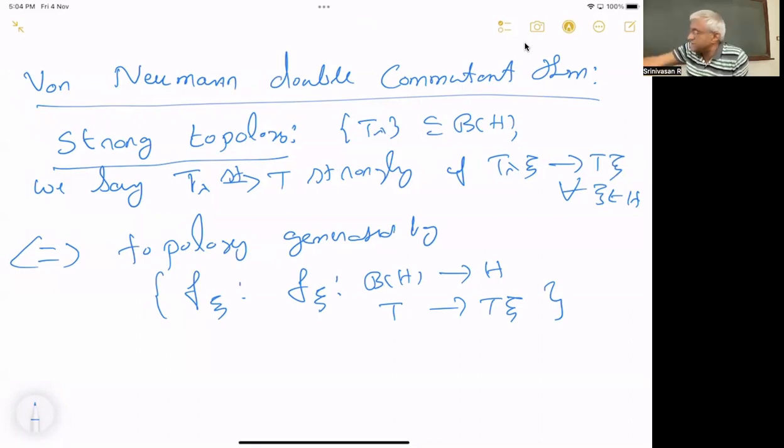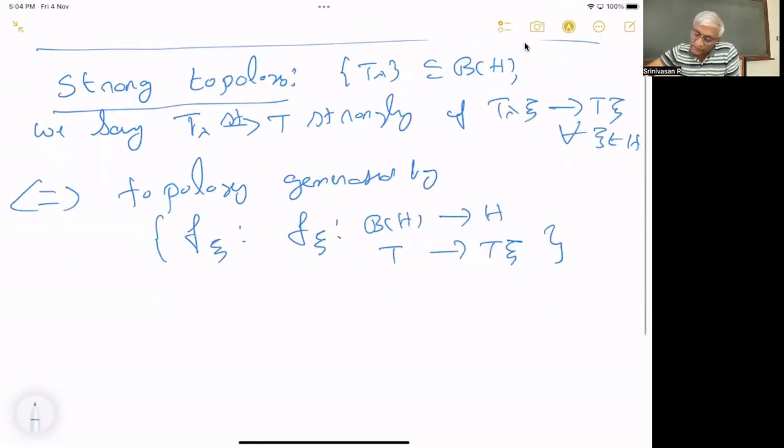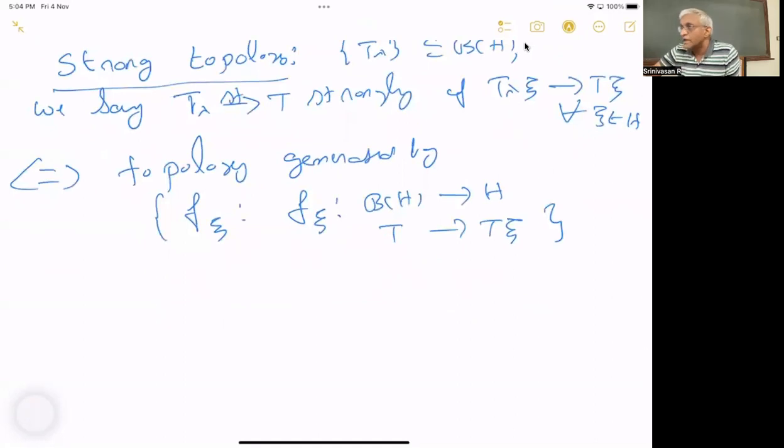Of course, these functions are continuous. If T_n converges to T, then T_n xi converges to T xi pointwise. Uniform convergence, convergence in norm, will imply pointwise convergence. So here we only take the topology which makes the pointwise convergence continuous. If you are given a collection of functions on any set, you can define the topology to be the minimal topology which makes all those functions continuous.